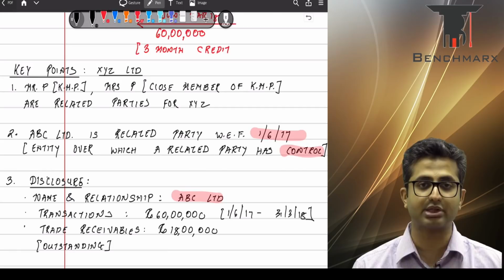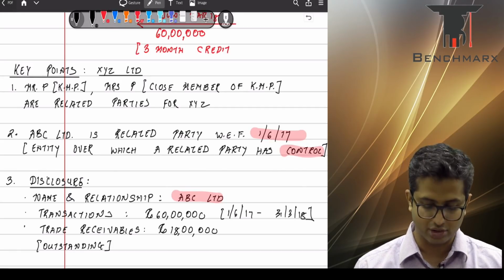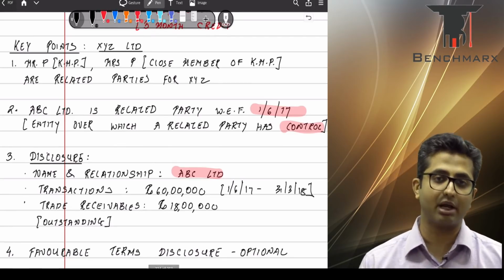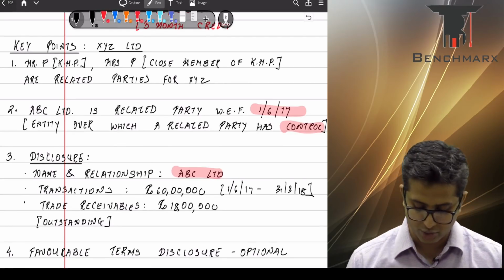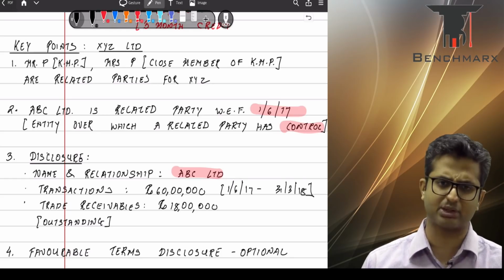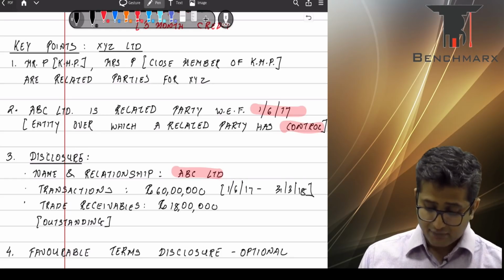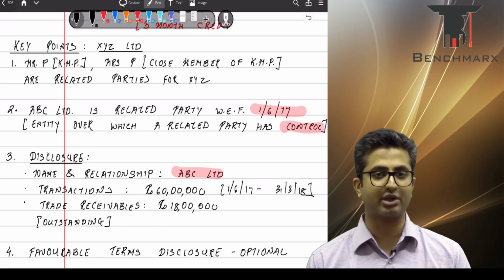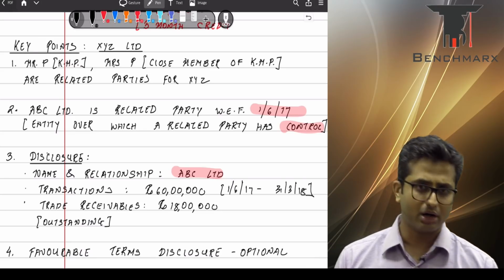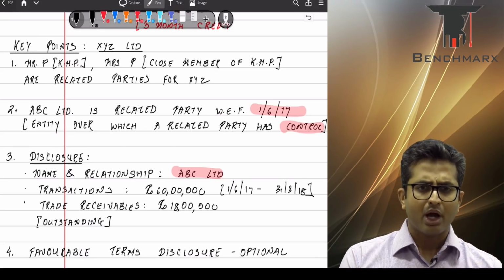Now, these transactions require a disclosure in the notes to accounts. Apart from the transactions, even outstanding balances do require disclosure. So outstanding balances will be disclosed as a part of notes to accounts. These transactions are at favorable terms. As you can see, favorable credit terms, a 3-month credit period instead of a 1-month period, a roughly 20% discount.